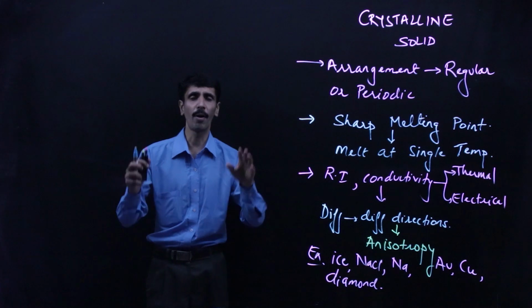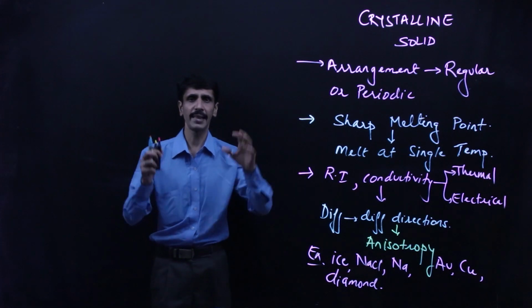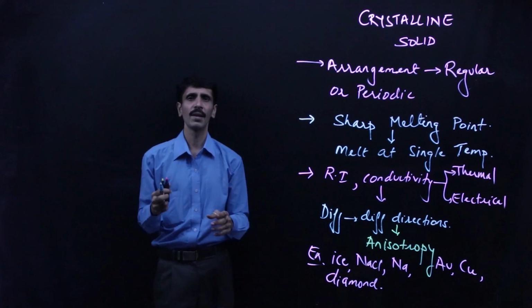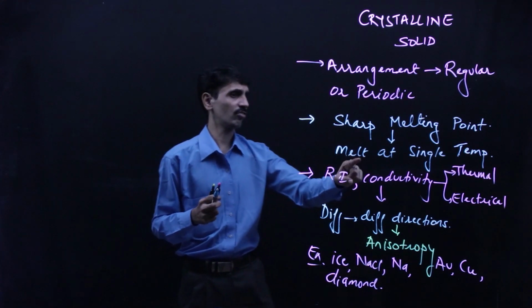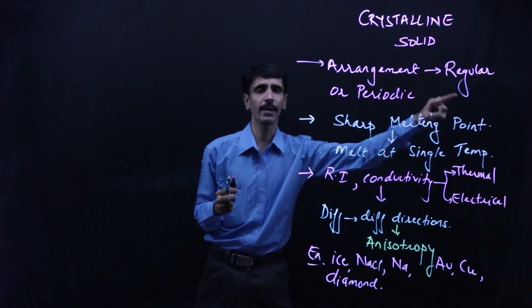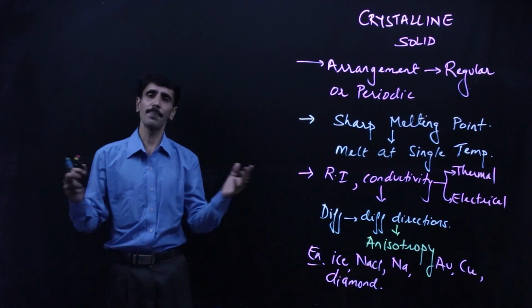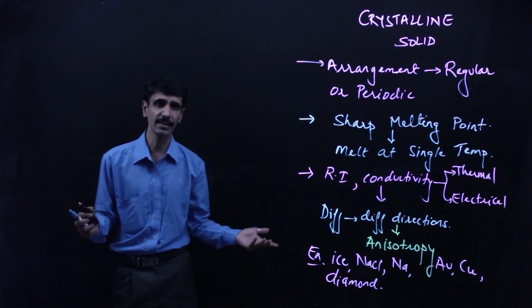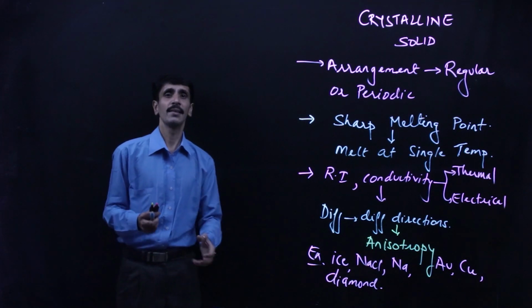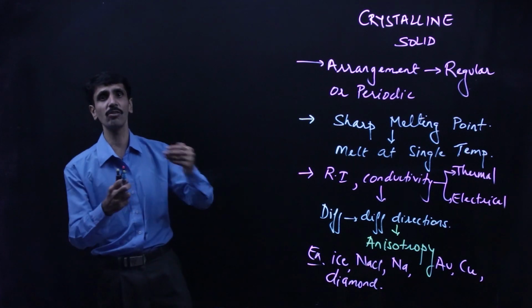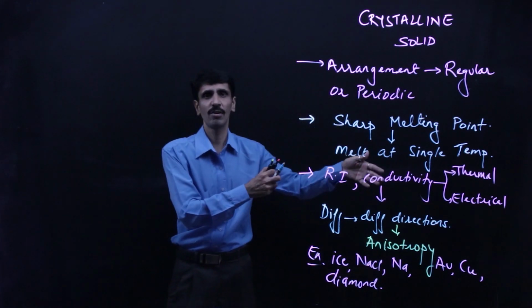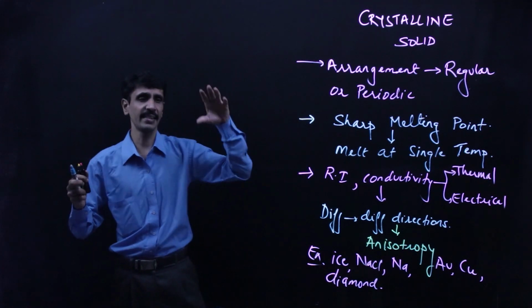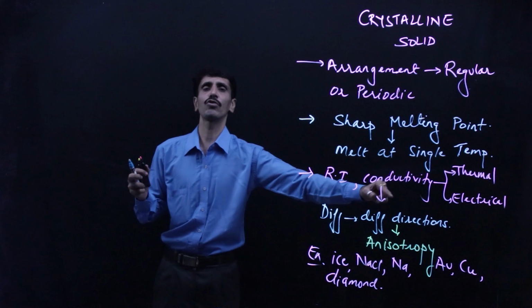दूसरा पॉइंट है कि the bonding is considered to be uniform and therefore at one particular temperature the entire solid is going to melt, and this is called as what? Yes, nothing but sharp melting point. तीसरा, there are properties, physical properties. We can talk about refractive index, conductivity in terms of thermal, electrical, etc. The values of this are going to change if we change the directions, and that means the values are dependent totally on what? Directions, and that is what is called as anisotropy.